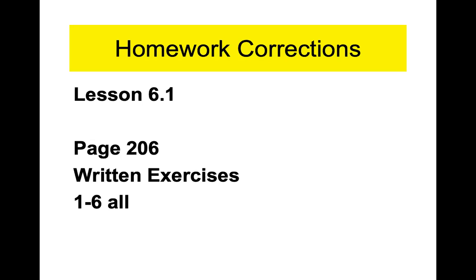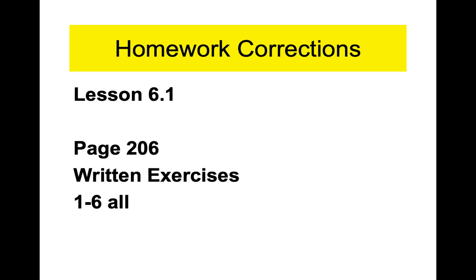And 1F is no. Number two, 2A is no. 2B is yes. 2C is yes. 2D is yes. 2E is no. 2F is no. Number three, 3A is no. 3B is no. 3C is yes. 3D is yes. Number four, 4A is yes. 4B is yes. 4C is no. And 4D is no.